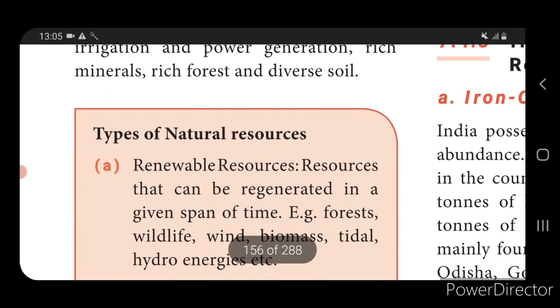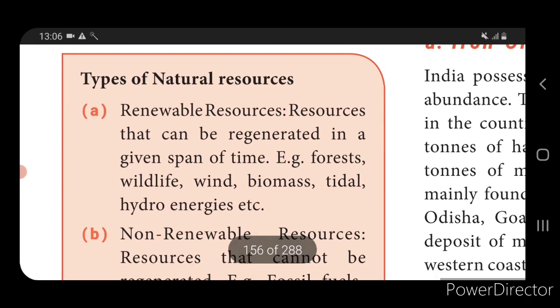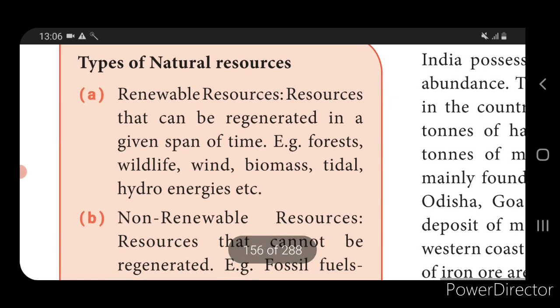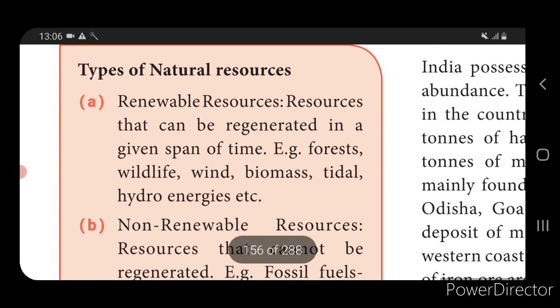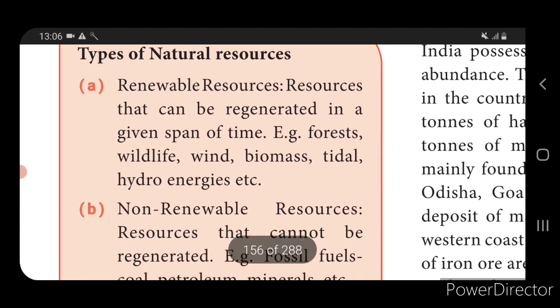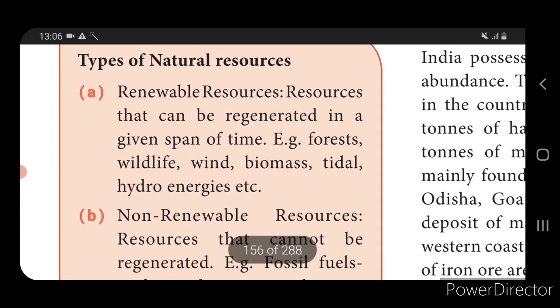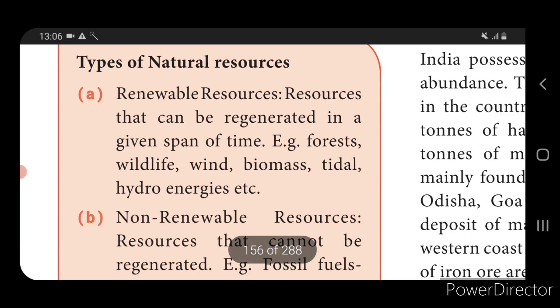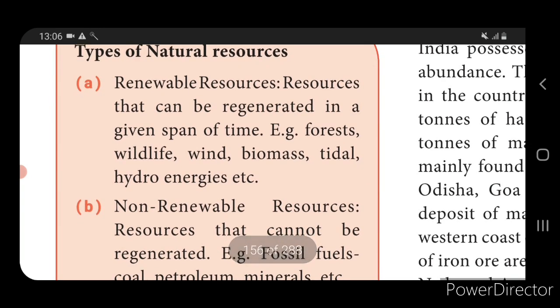Okay. Next we come to know about the types of natural resources. So we have two types of natural resources: one is renewable resources and another one is non-renewable resources. Renewable resources means that it can be generated again and again. So forest, wildlife, wind, biomass, tidal, hydro energies are examples of renewable resources.